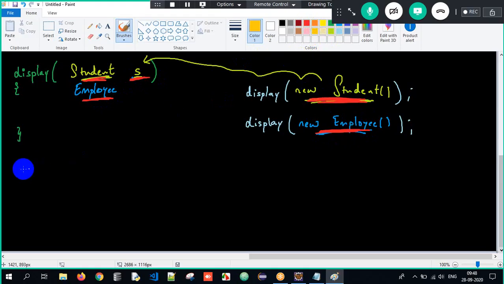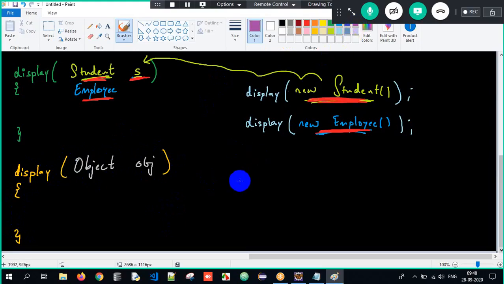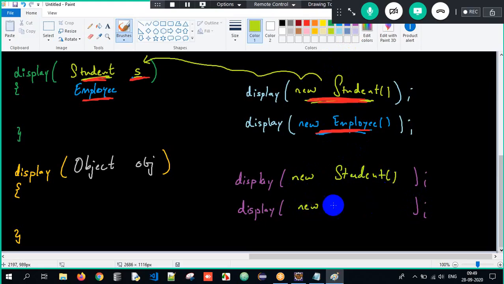But now, to make it a generic type here, I will write the reference type as object obj. Sir, what will happen when you write object obj, sir? Hey, apply common sense. See, the display method. Now even if I pass a new student object, or even if I pass a new employee object, it will work fine. Why? Sir, upcasting, sir. How come? Every class in Java has the superclass called the object class.